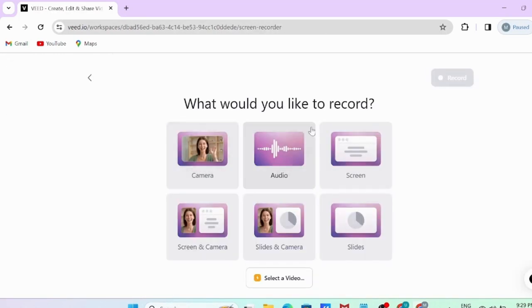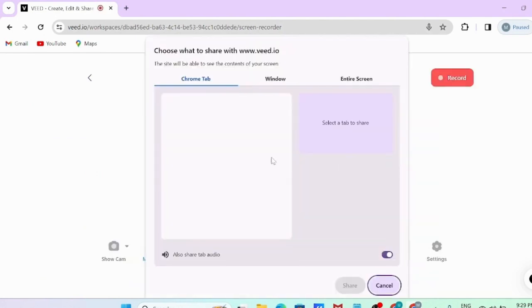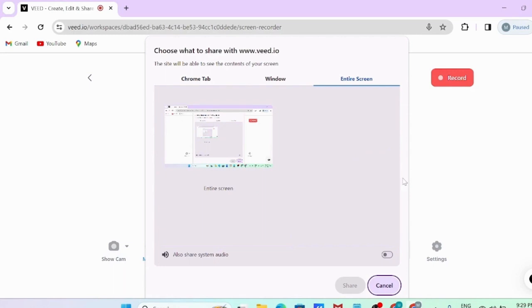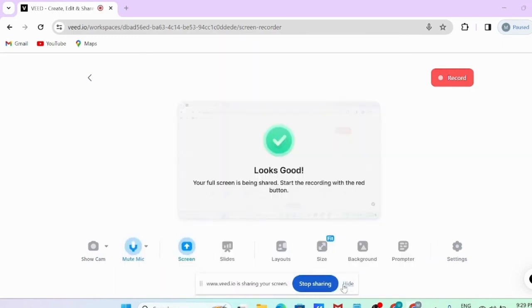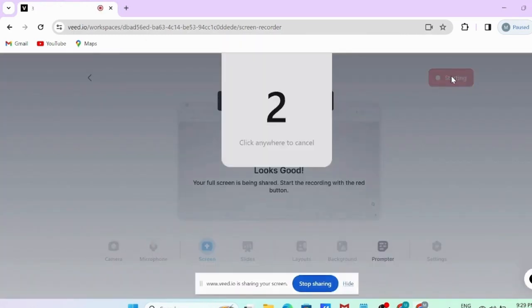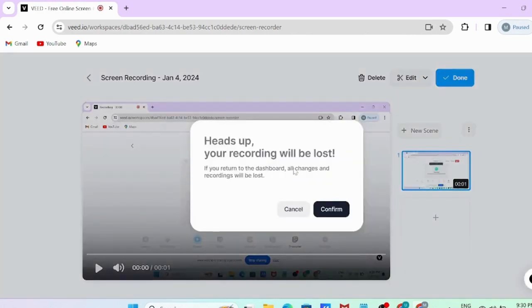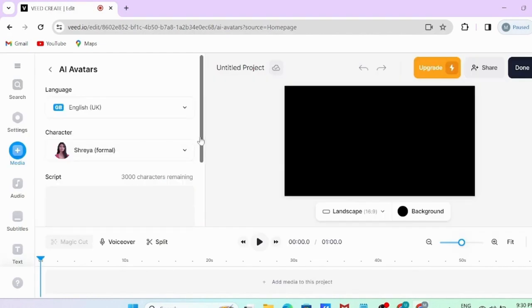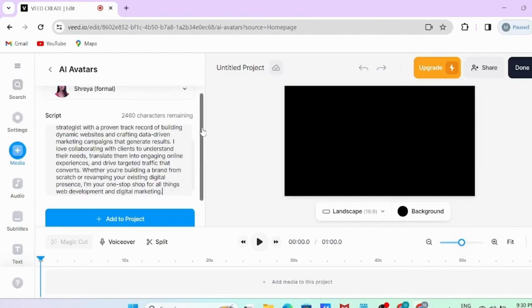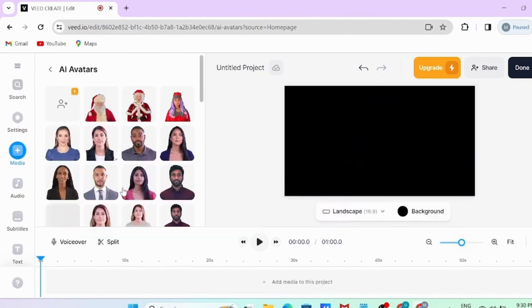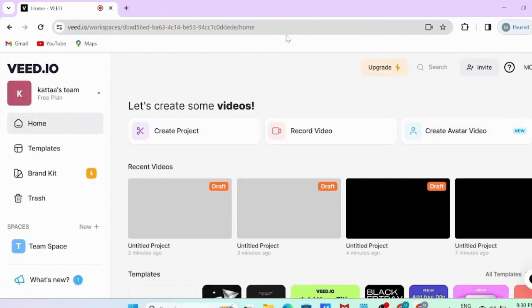Now we can also record video with our camera on, or only the screen, just like here. Here I'm sharing the entire screen. In this way we can record any video with the whole screen and the person who is narrating the video. Here we can also use AI avatars. You can select any one avatar like this and give the text. The video is generated like this.